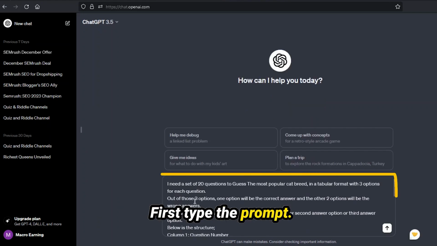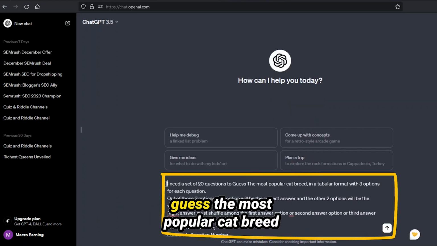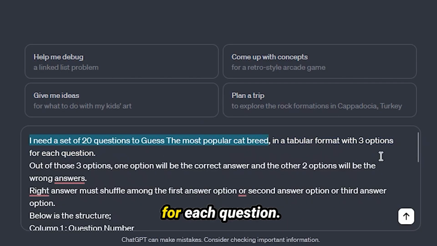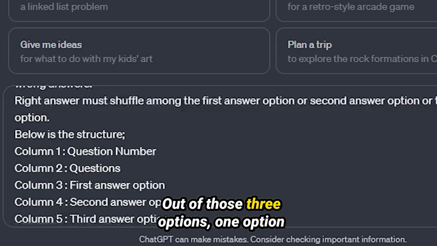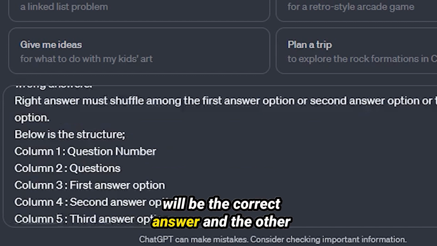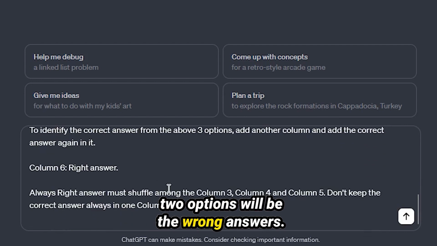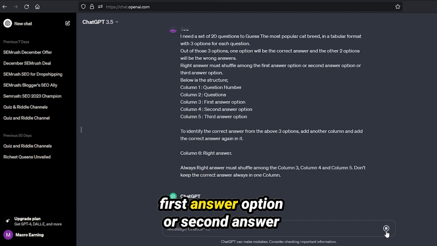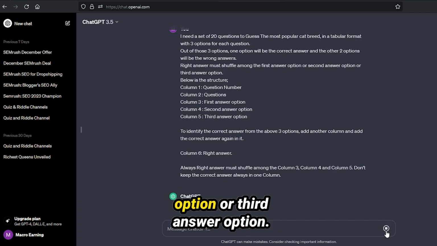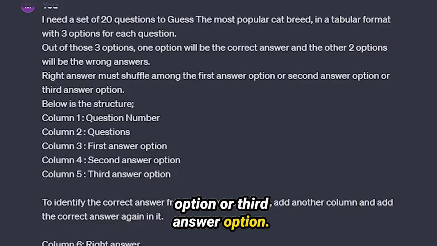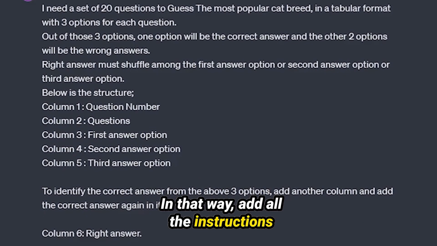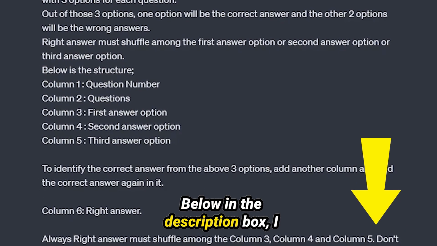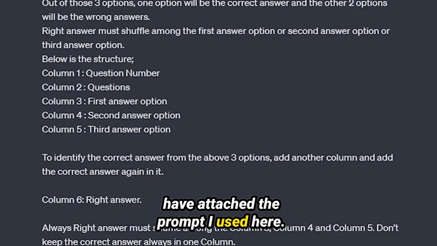First, type the prompt. I need a set of 20 questions to guess the most popular cat breed in a tabular format with 3 options for each question. Out of those 3 options, 1 option will be the correct answer and the other 2 options will be the wrong answers. Right answer must shuffle among the first answer option or second answer option or third answer option. In that way, add all the instructions in the prompt to get the exact output you need. Below in the description box, I have attached the prompt I used here.